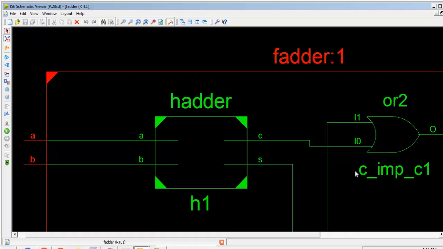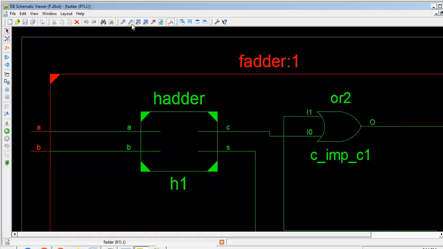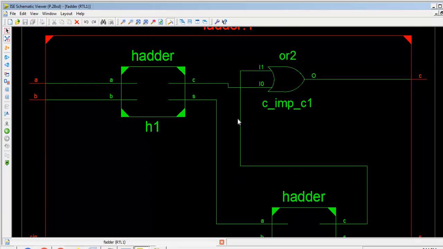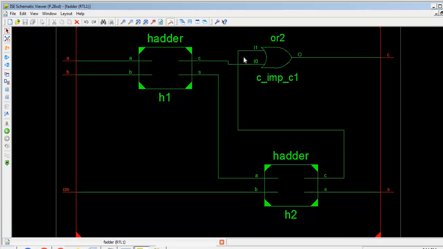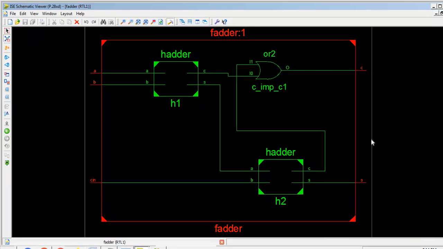I can zoom out, and this is the equivalent register transfer logic for the given full adder circuit. Now you can see the half adder output of the first one and the second half adder output. Both are logically ORed and we get the carry, and here we get the sum.